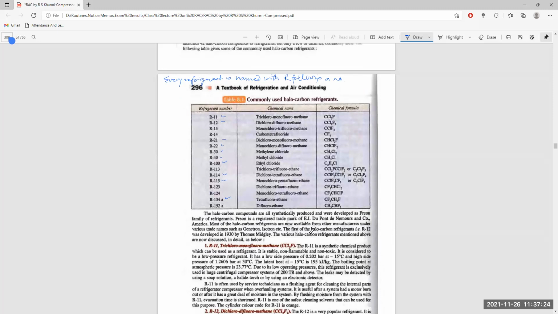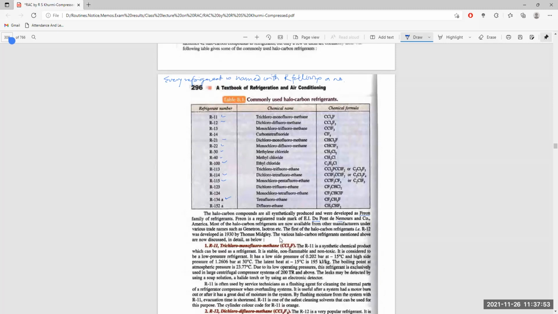They are available in the Freon family of refrigerants. Freon is a registered trademark of DuPont. Most of the halocarbon refrigerants are available from other manufacturers also, under various trade names like Genetron, Isotron, etc. The first of the halocarbons, R12, was developed by Thomas Midgley.